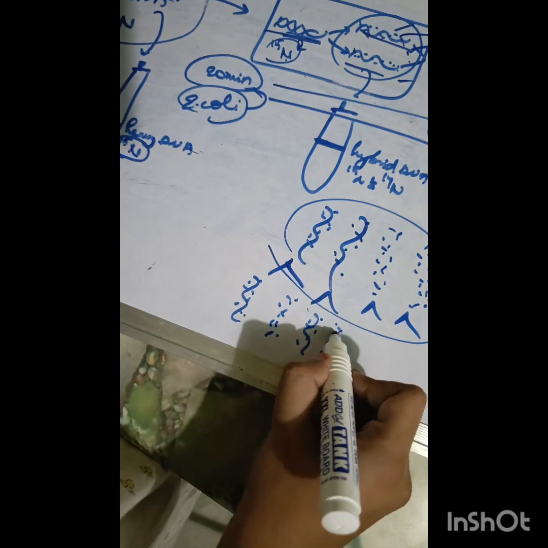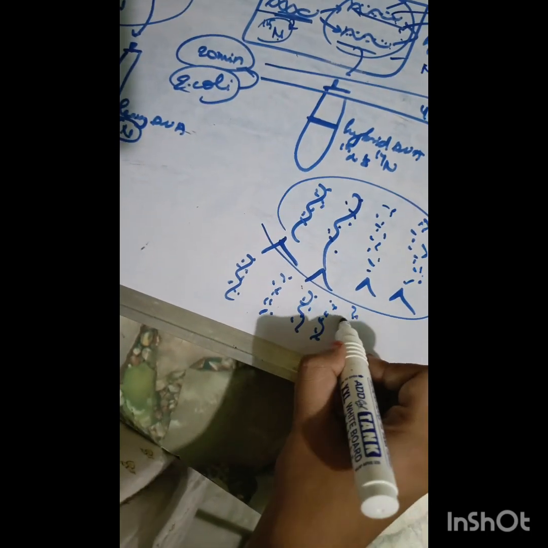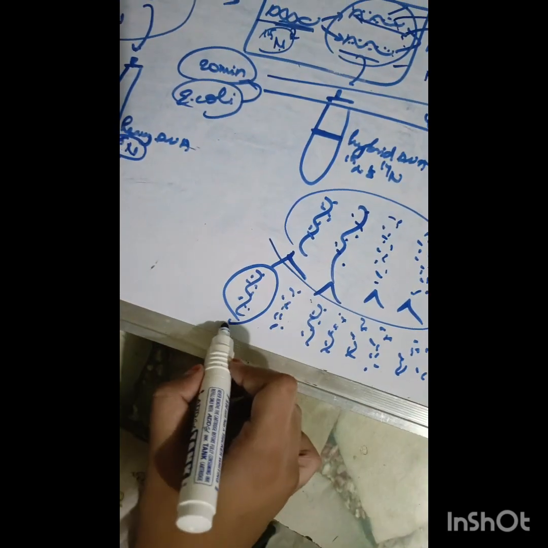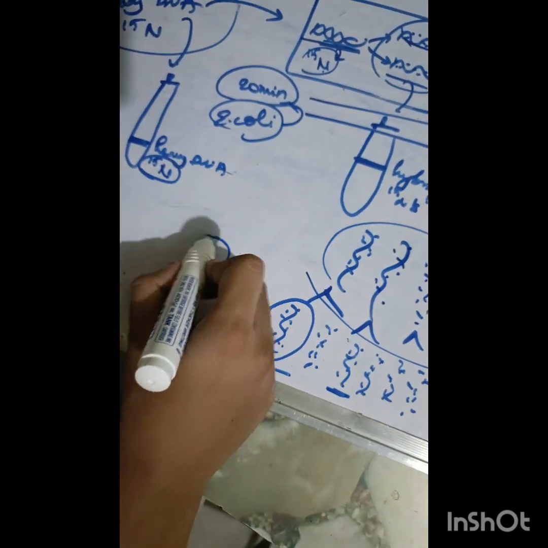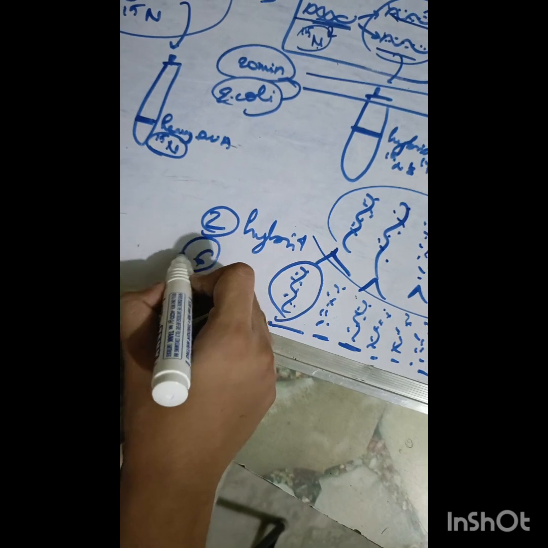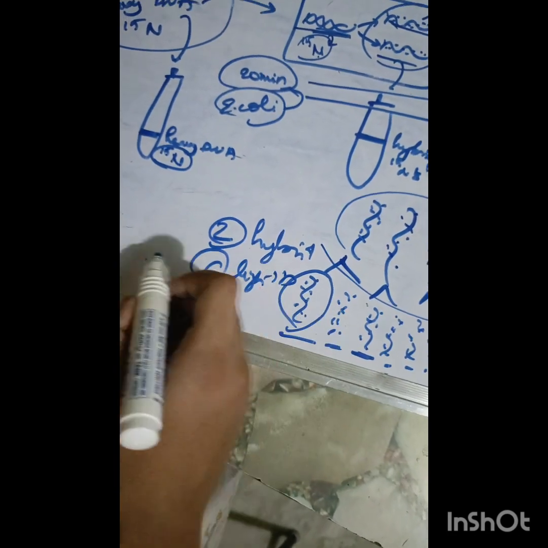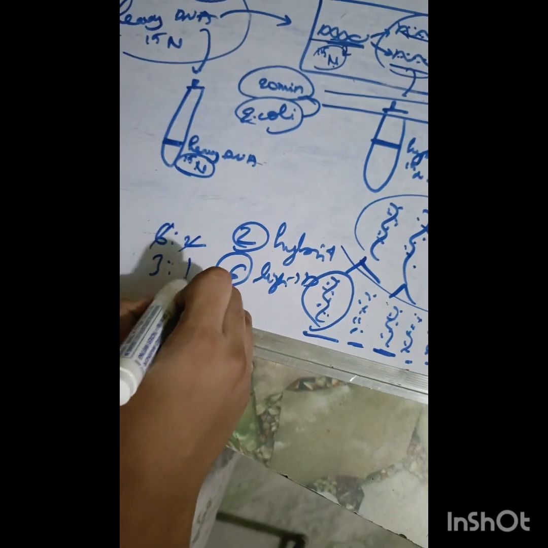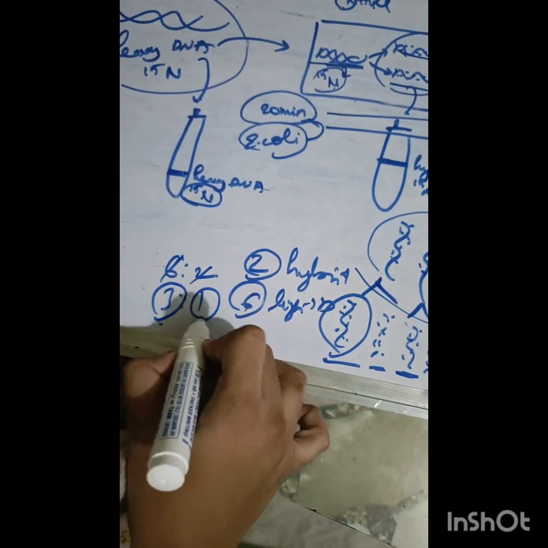See, one hybrid and the other light, and here both are light and here again both are light. So in this we're going to get 1, 2 hybrid and 1, 2, 3, 4, 5, 6 light DNA. That means the ratio is 6:2. That means 3:1. 3 light DNA and 1 hybrid DNA.